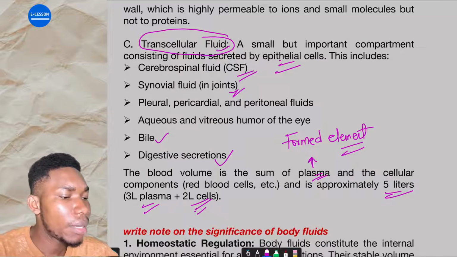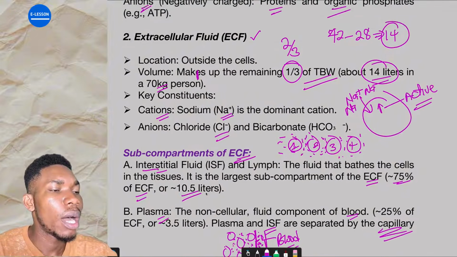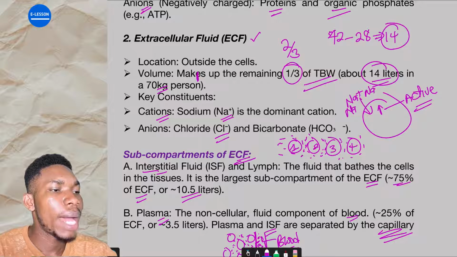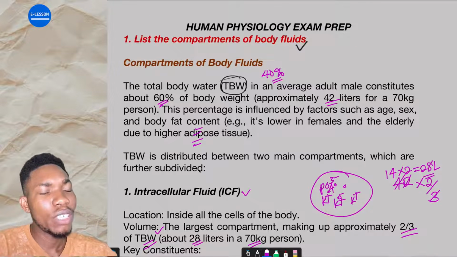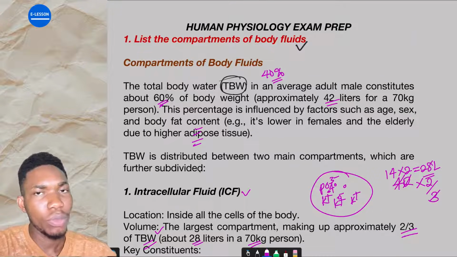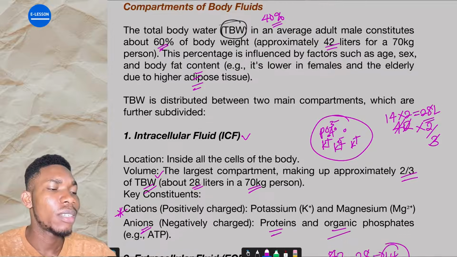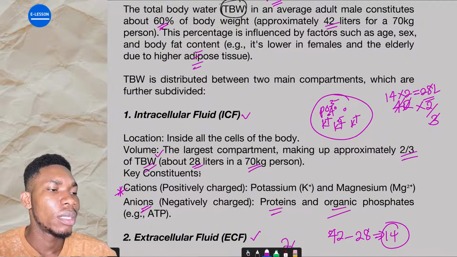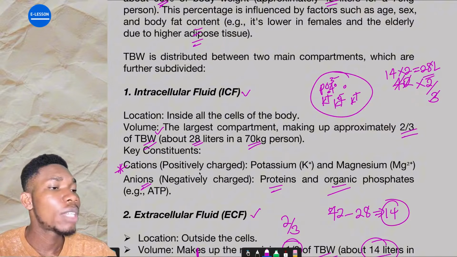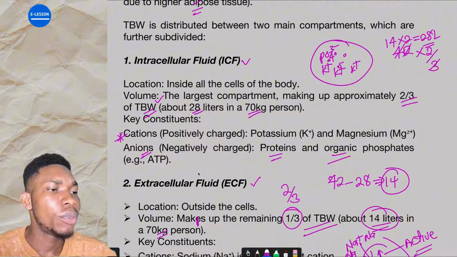So when they say you should list the compartments of the body fluid, first you can give a brief write-up. You don't need to write much of anything that you see on this screen. Then you can say the total body water is divided into two main compartments, which are intracellular fluid and what?